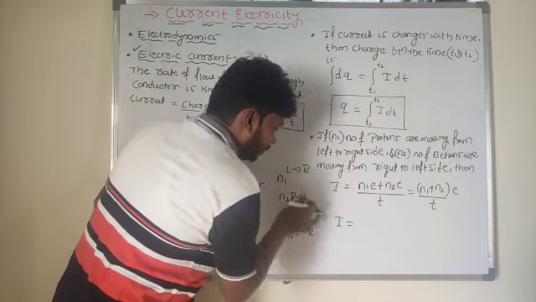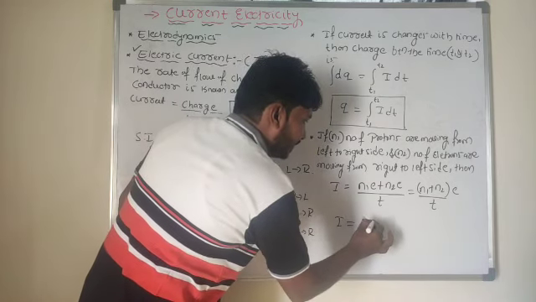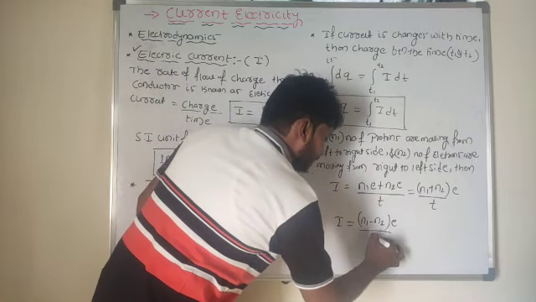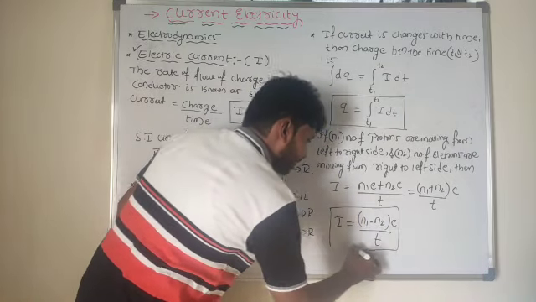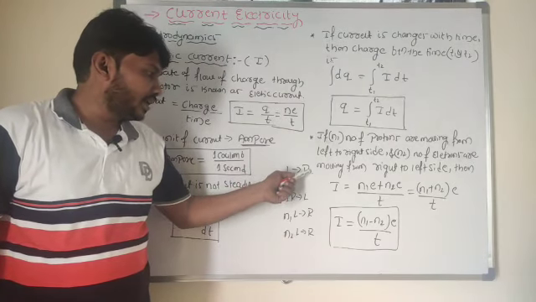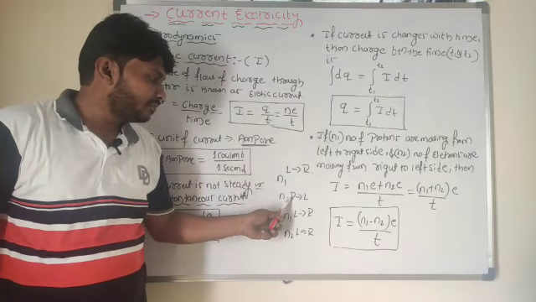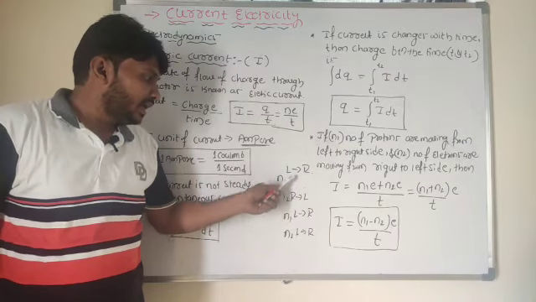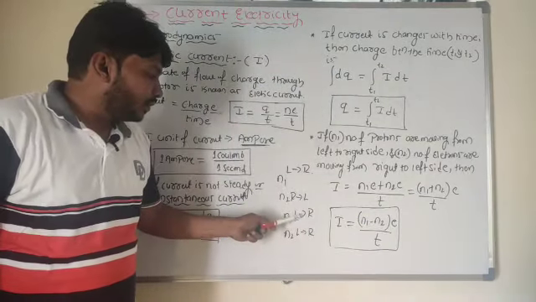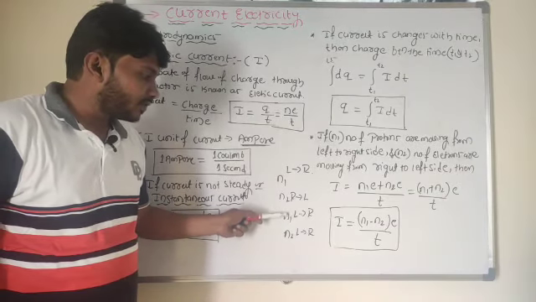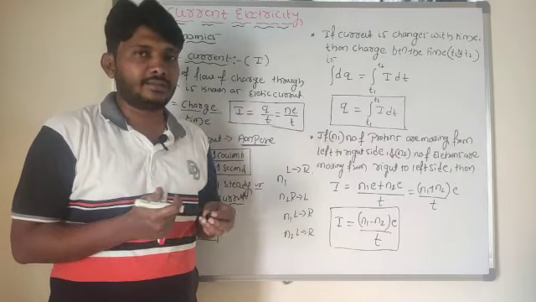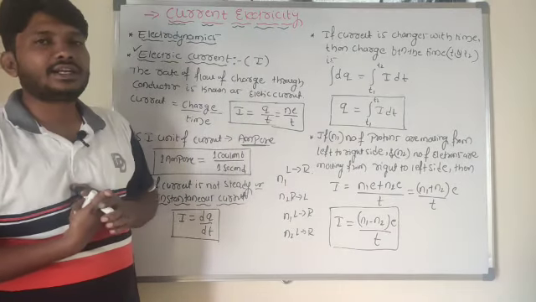Both are moving in the same direction, so the equation is n1 minus n2 into E divided by T. If protons are moving from left to right and electrons from right to left, in opposite directions, you take n1 plus n2. If both are moving from left to right, you consider n1 minus n2.